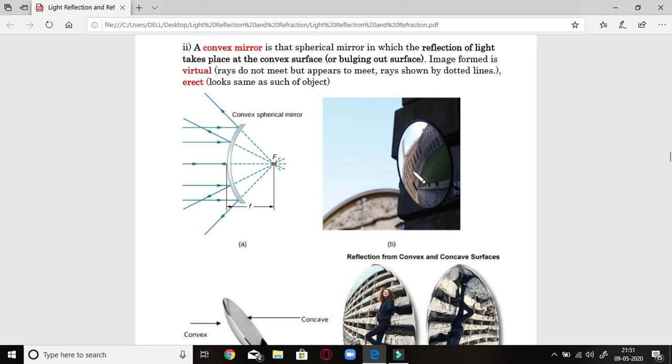Okay, so you can see here, this is a convex surface which is showing an image of a building. The building is quite big, but the image formed is virtual and direct. It is smaller in size and it is formed somewhere behind the convex mirror. The image formed is virtual, meaning you cannot see where these rays are going, and it is an erect image. Erect means just like the building, it is not opposite, it is just like the building. So students, a concave mirror forms a real and inverted image, whereas a convex mirror forms a virtual and erect image.